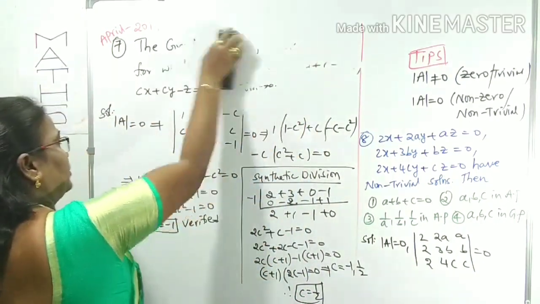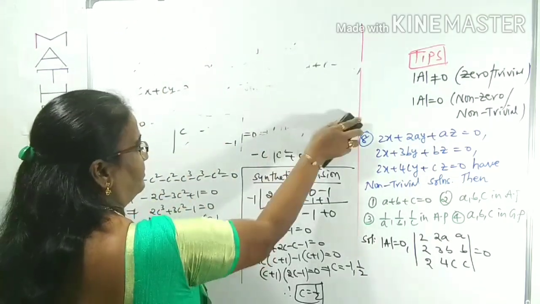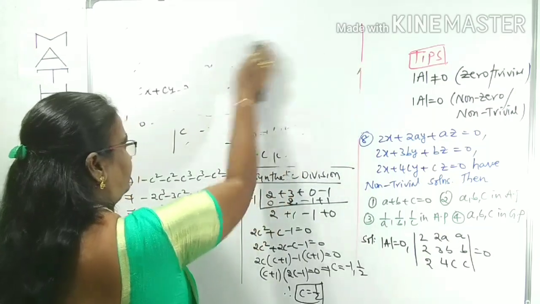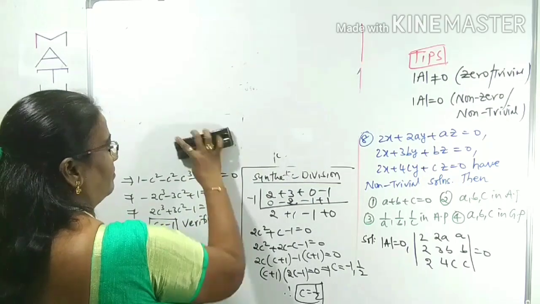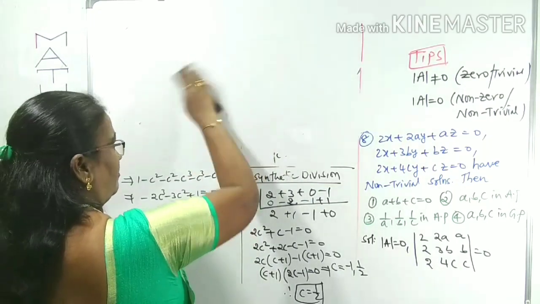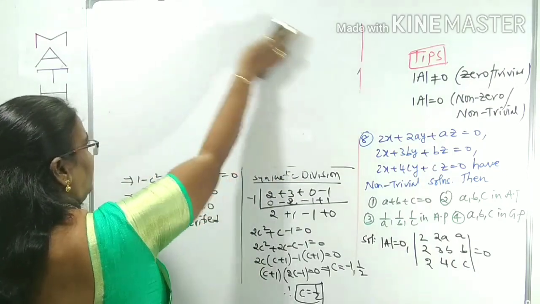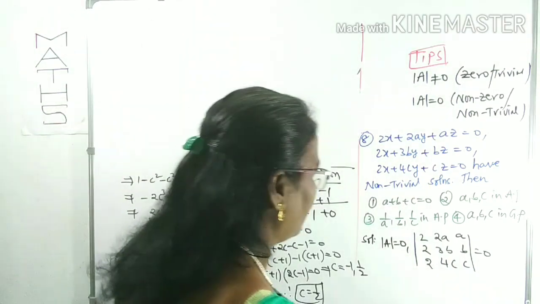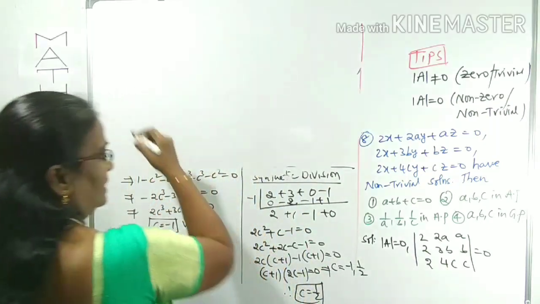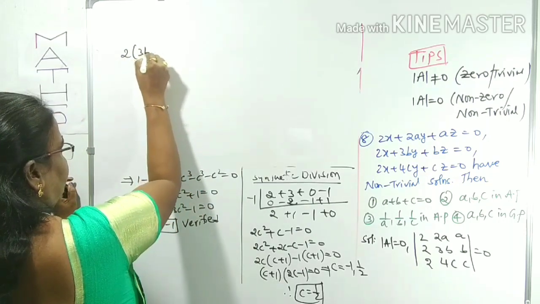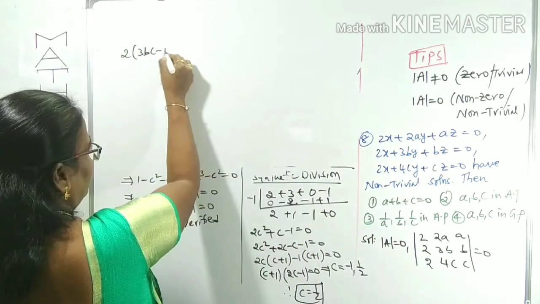So how can you do the expansion? 2 into 2, 3B into C gives 3BC; 2 into 3BC with minus 4 into BC gives minus 4BC.